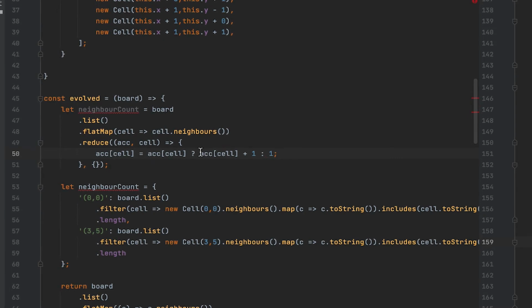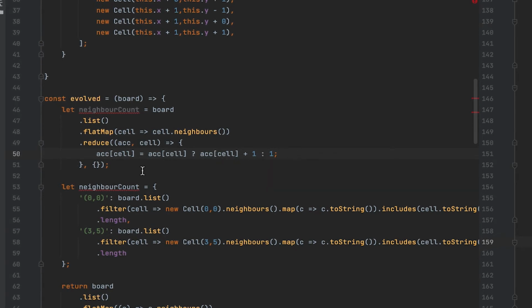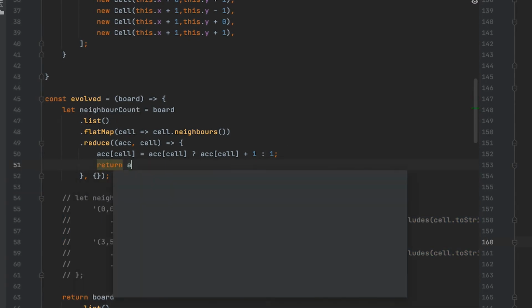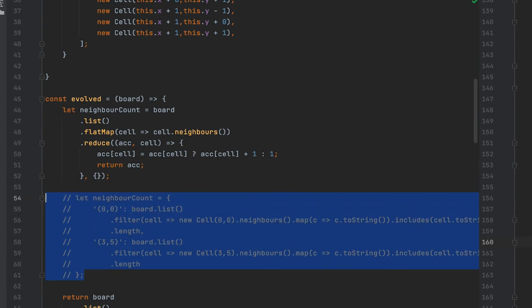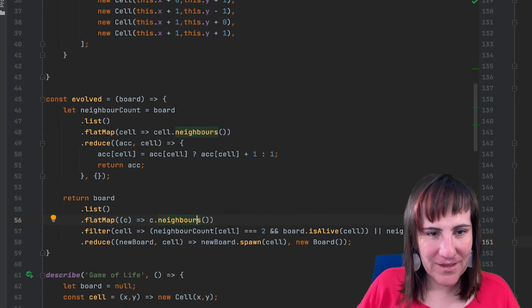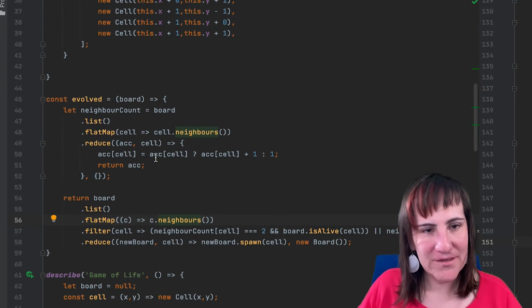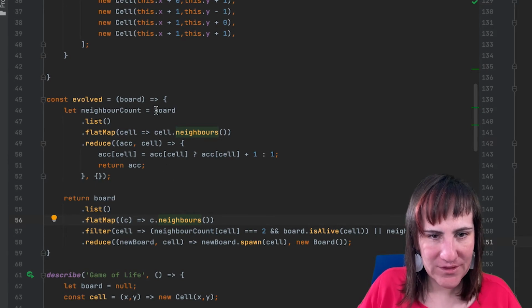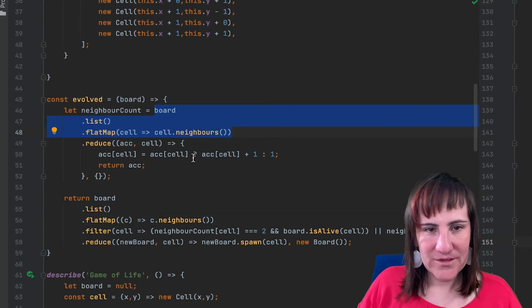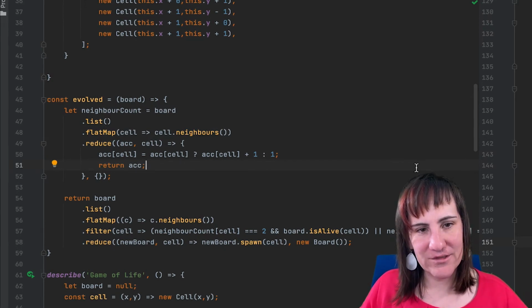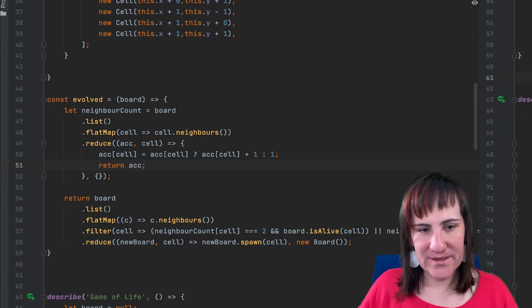Of course I have to think of the case when the key is not in the accumulator yet, so I first test if the accumulator already has that value. If yes, then we add 1, otherwise we just start out with 1. So this is actually the complete solution, but we can make it slightly better, because we still have this board list flatMap twice, and this reuse is very specific and hard to understand. So to clean this up, I will actually write an extra function and then use that extra utility function to rephrase this in a nicer way.